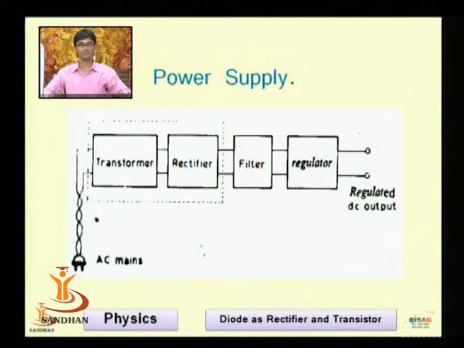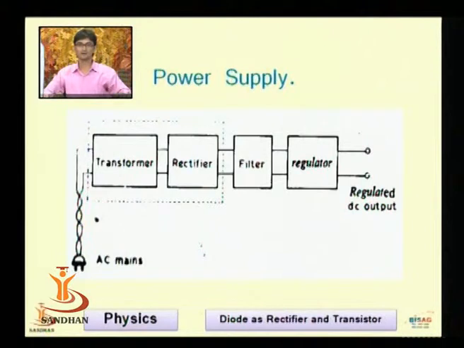Like that, a rectifier is the device which converts AC into DC, but we are not getting 100% DC conversion of the AC potential. It means we are getting a certain ripple present in the DC, a certain AC component present with the DC. So to remove this AC component after the rectification, we use a filter. A filter is a circuit which is used to remove the ripple or the unwanted AC components superimposed on the DC quantity.